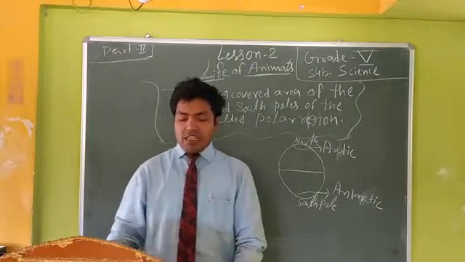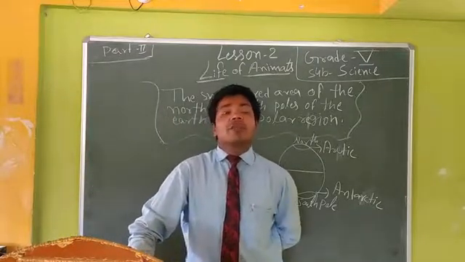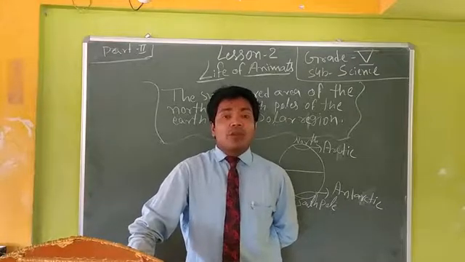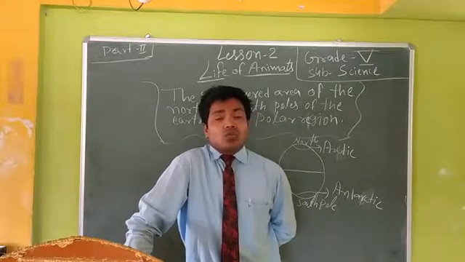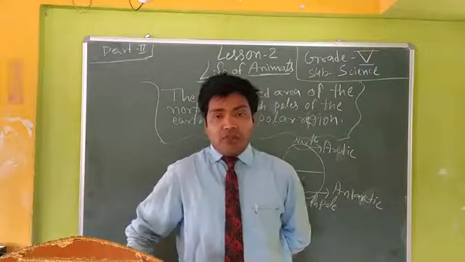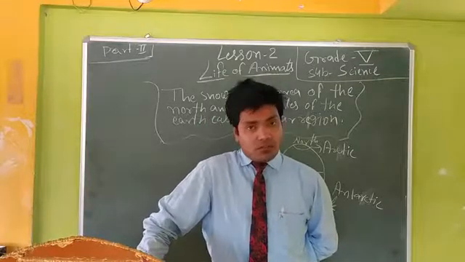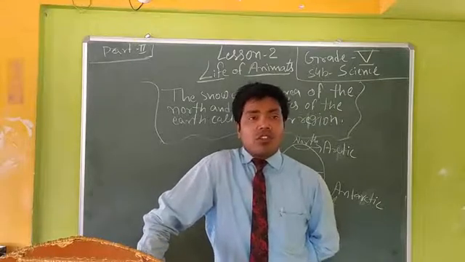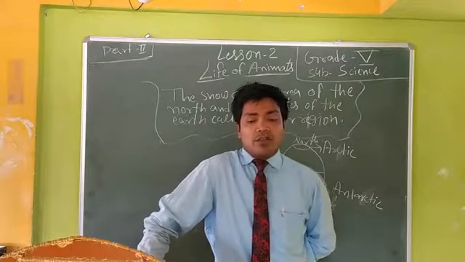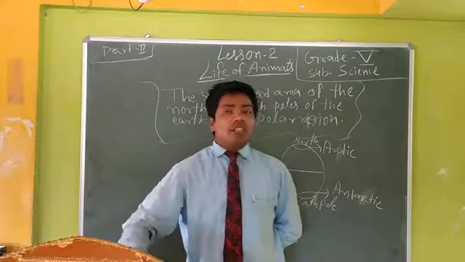Animals living in these areas have developed special features to live because they are very cold areas. You know very well that in cold areas we need to protect ourselves from cold by wearing thick clothes. So the animals that live in these areas have special features.